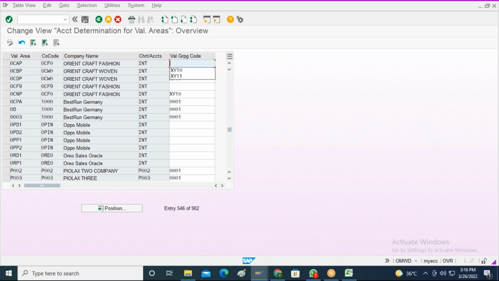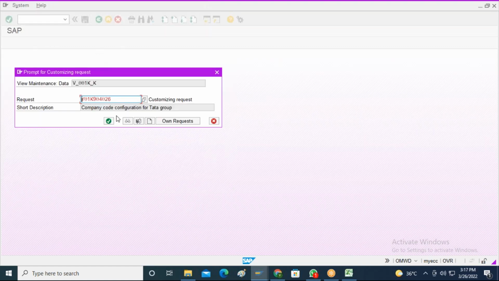I will put valuation grouping code as 0001. Anything I can put, but since somebody is using 0001, I will activate 0001 over here. I will just enter. For a particular plant, company code and the relevant chart of accounts combination, I need to activate the valuation grouping code as 0001. This configuration I just need to do. I will just save it.